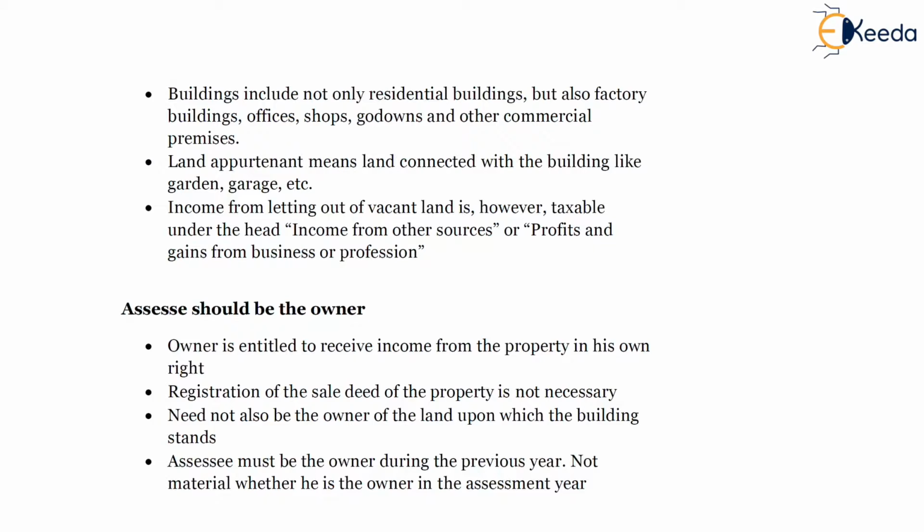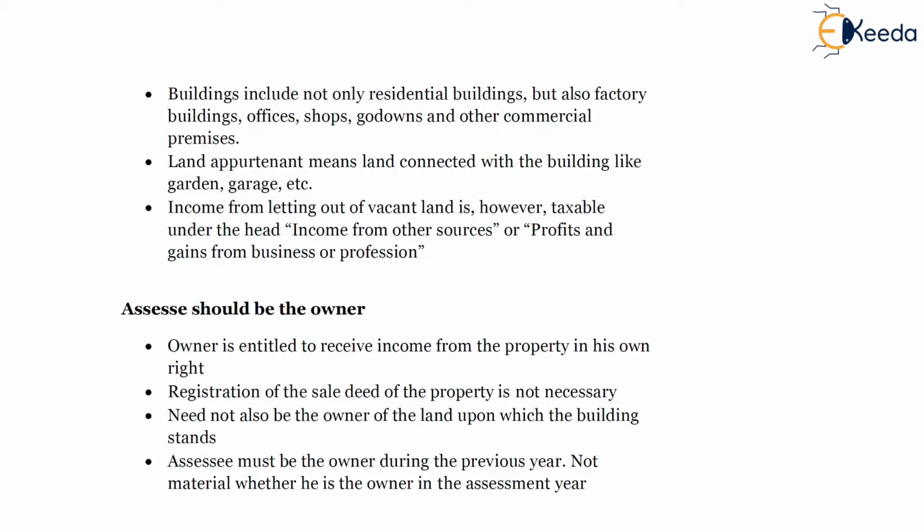So any rental income from these buildings will be subject to tax under income from house property. Land appurtenant means land connected with the building, like garden, garage, etc., which is not divisible from the building.